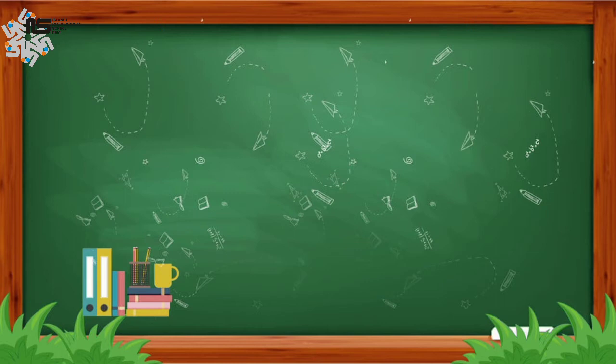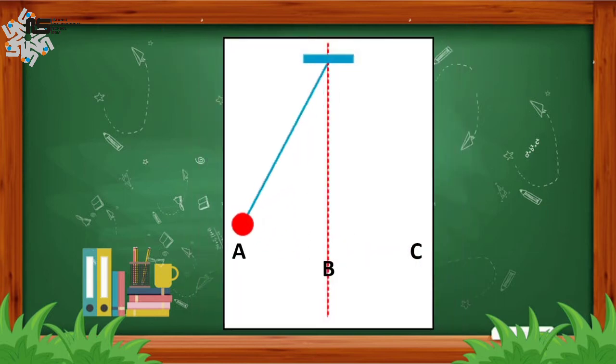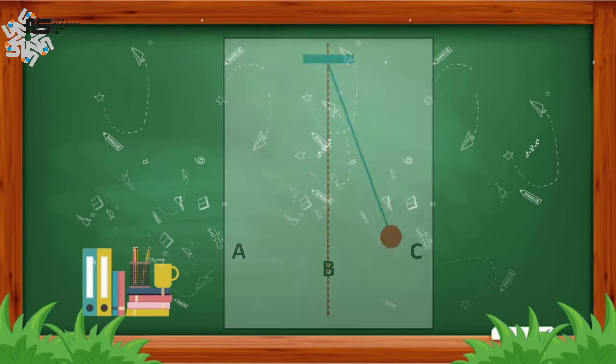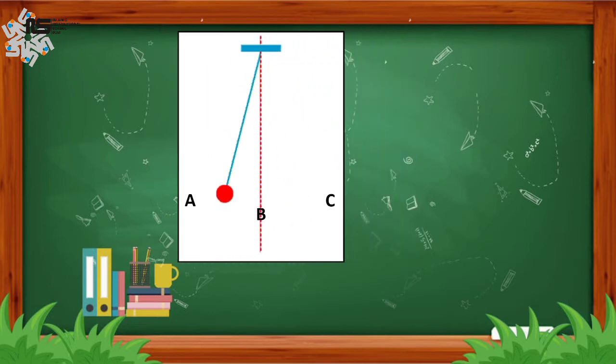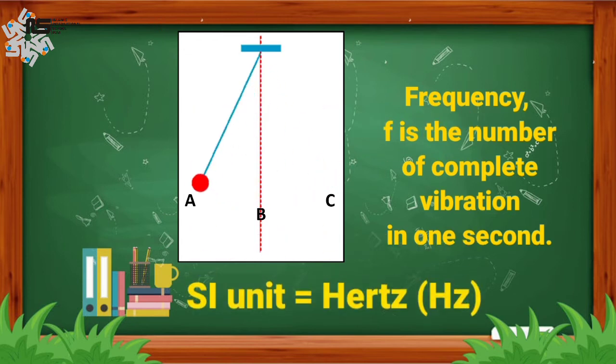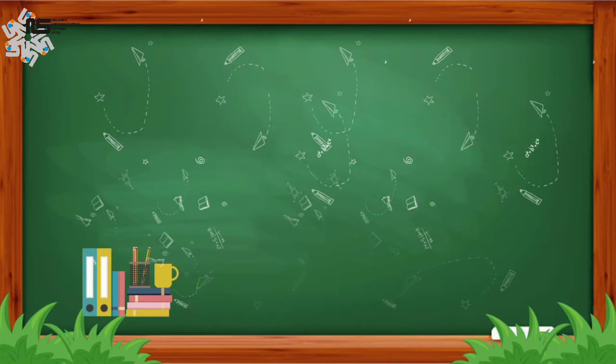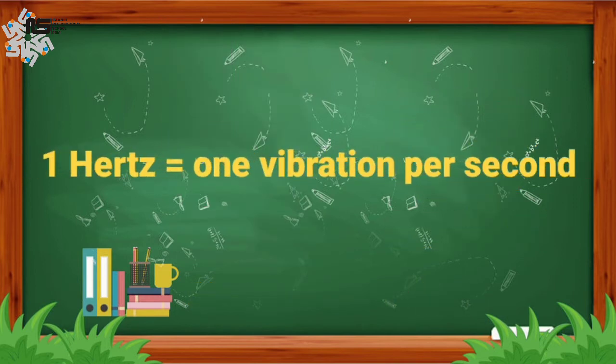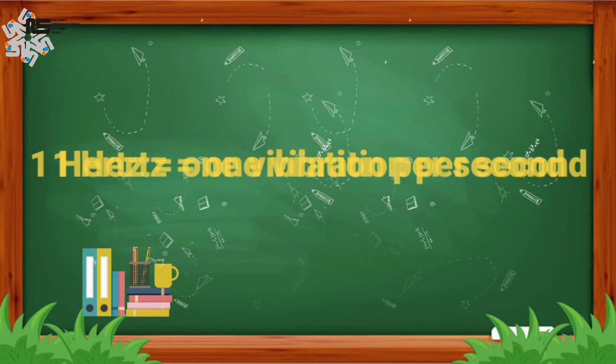Okay. Now let's go back to the picture of this pendulum. From this picture, we know that this pendulum makes several vibrations in 1 second. And the number of complete vibrations in 1 second is called frequency. The symbol of frequency is small f. The international unit of frequency is hertz. And a frequency of 1 hertz is 1 vibration per second.